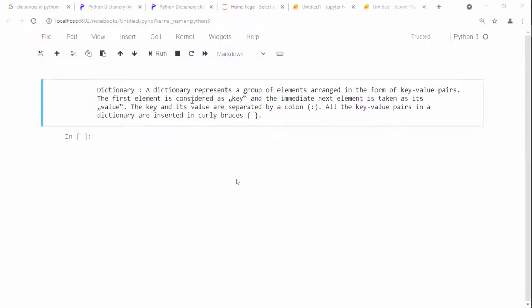The first element is going to be considered as a key, and the immediate next element is going to be taken as a value. Next వచ్చేదాన్ని ఏమంటున్నామంటే value అంటాం. And then the key as well as the value is going to be separated by... key ని value దేంతో separate చేస్తాం బాబు? Colon, sir. The key and its value is going to be separated by colon.